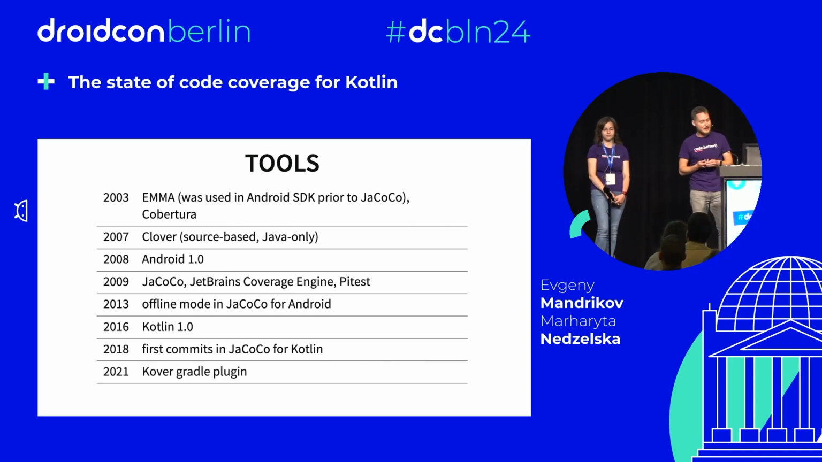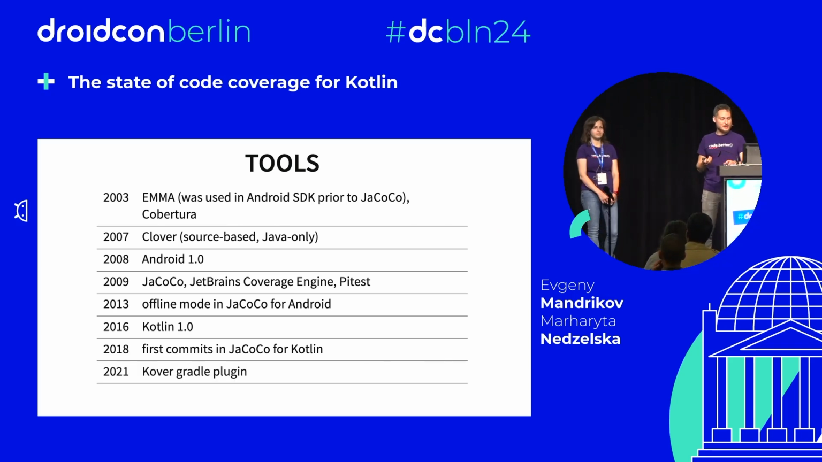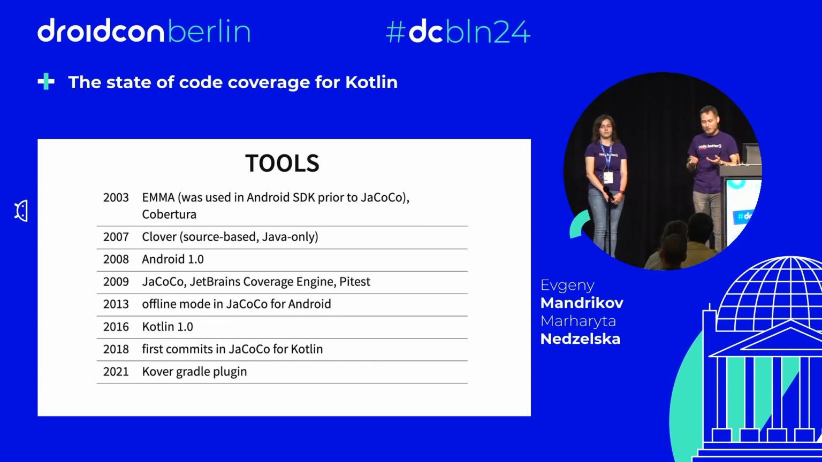Thanks to them for this. In 2021, we got the so-called Kover Gradle plugin. Don't be fooled here. Many people believe that Kover is a new, shiny, brand new coverage engine developed specifically for Kotlin. No, that's not the case. Kover Gradle plugin still, under the hood, uses good, old, well-known code coverage engines such as JaCoCo and JetBrains Coverage Engine. It's just a Gradle plugin that simplifies integration of those tools in your Gradle builds.